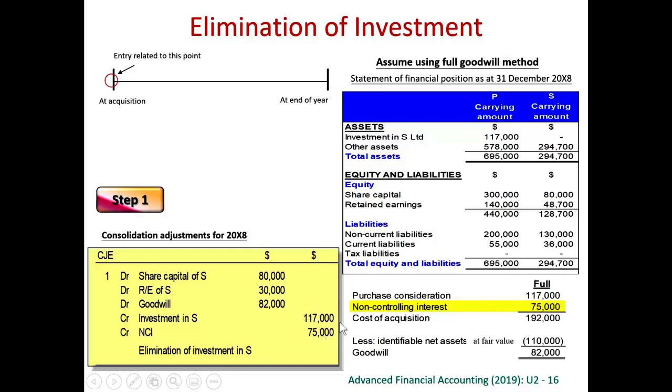What we pay will be compared with what we get. What we get at the day of acquisition was, we have got share capital. So we debit away the share capital of the subsidiary at the day of acquisition. We debit away the retained earnings at the day of acquisition. There's no fair value adjustments. So this is what we get at the day of acquisition. So what we pay minus what we get is goodwill. Goodwill is a balancing figure, surely exactly the same as what we have calculated.